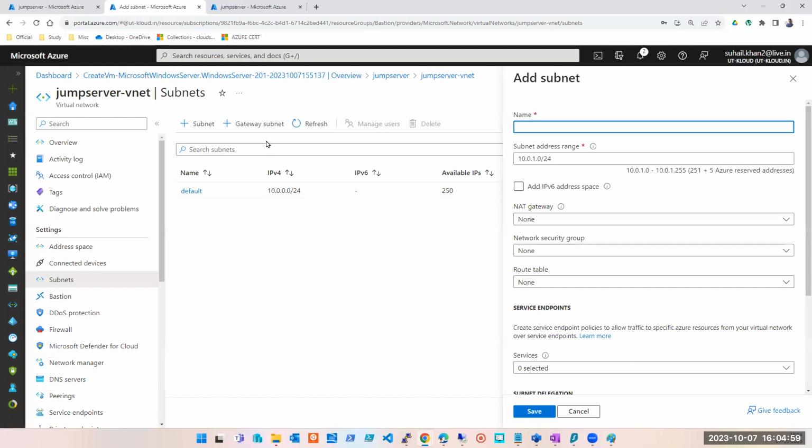Did you guys understand this? To deploy a Bastion, I will require a Bastion subnet, right? A Bastion subnet I can create at the time of deployment of Bastion, or I can first create the Bastion subnet and then deploy Bastion, and while deploying Bastion, select this subnet.